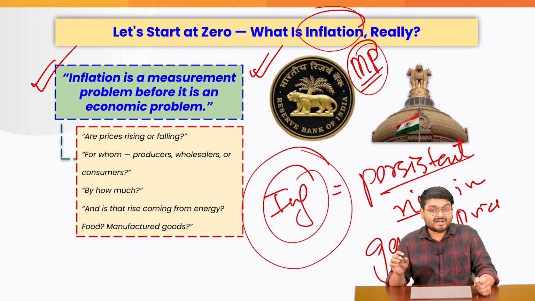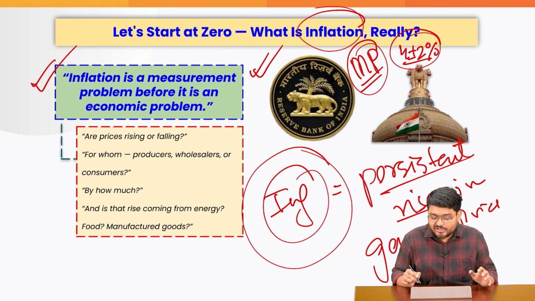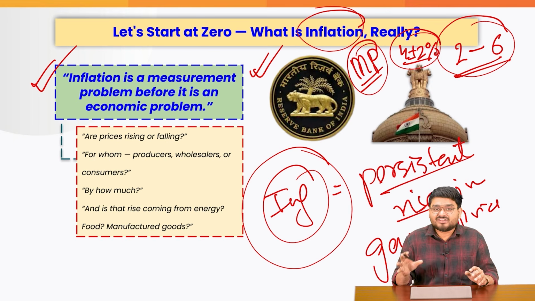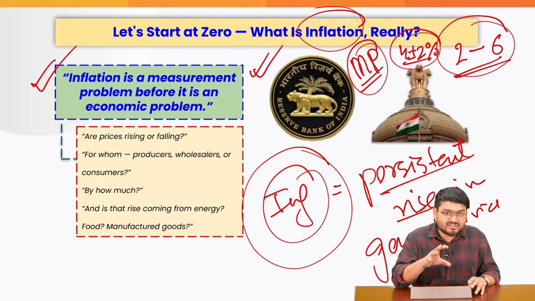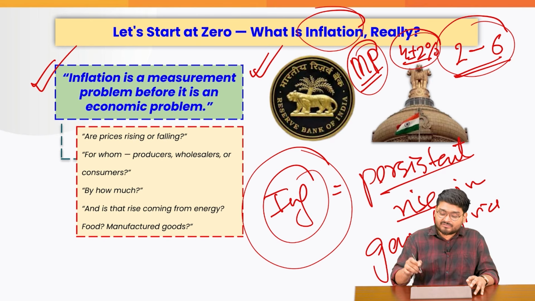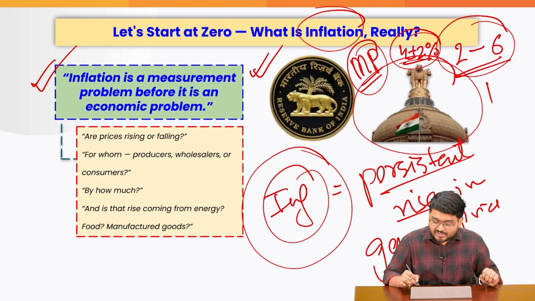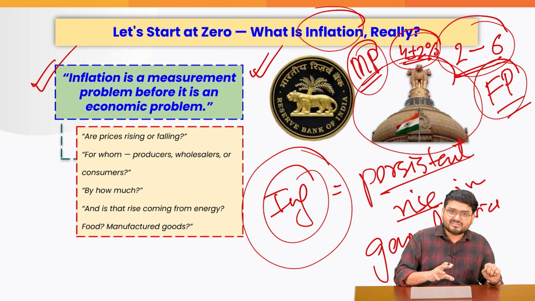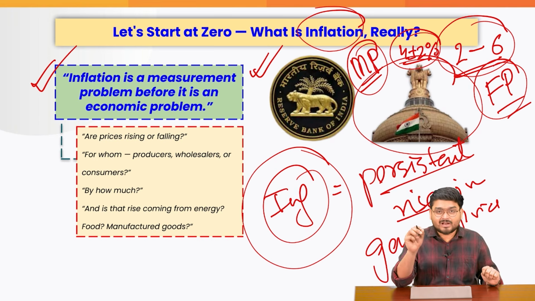And all of us know that in India, the RBI has a target of how much? 4 plus minus 2%. That means that inflation in India should be within the range of 2 to 6%, right? This means that RBI has a target of actually maintaining inflation at stable levels. On the other hand, the government of India is also doing various things indirectly. For example, we all know that the government of India does something known as fiscal policy. So fiscal policy means how much the government is spending and earning. Based on that also, inflation can be affected.